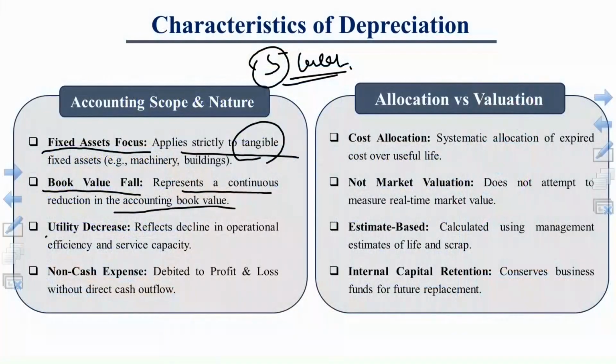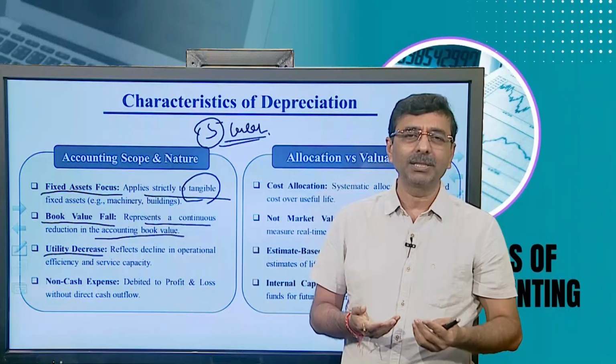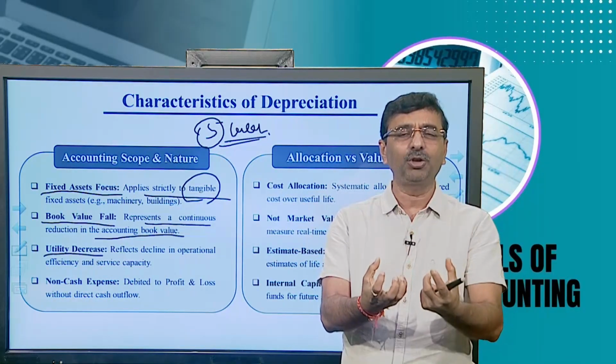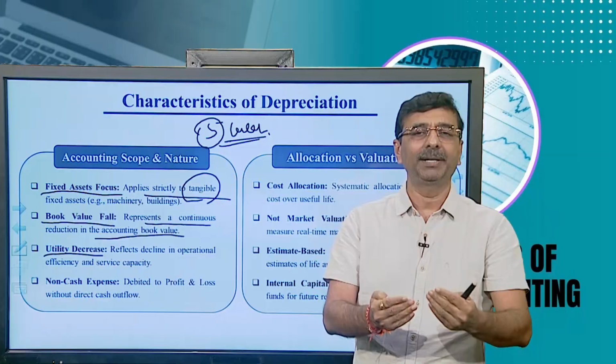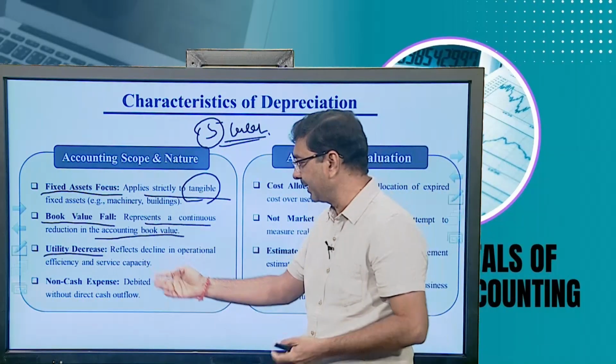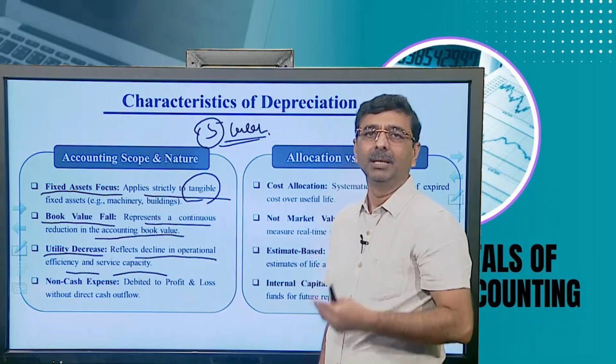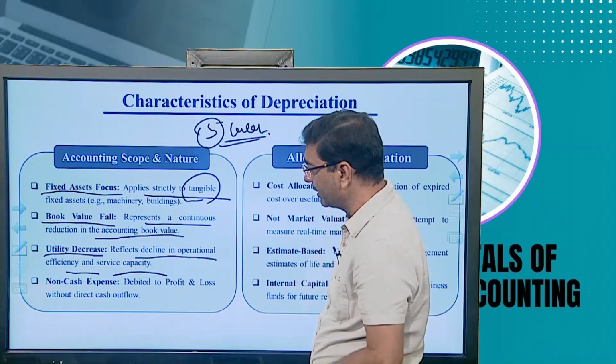Then utility decreases naturally. As the book value falls, utility also decreases, because the efficiency and the strength of the asset also gradually decrease because of usage. So, it reflects a decline in operational efficiency and service capacity. That is why its utility decreases.